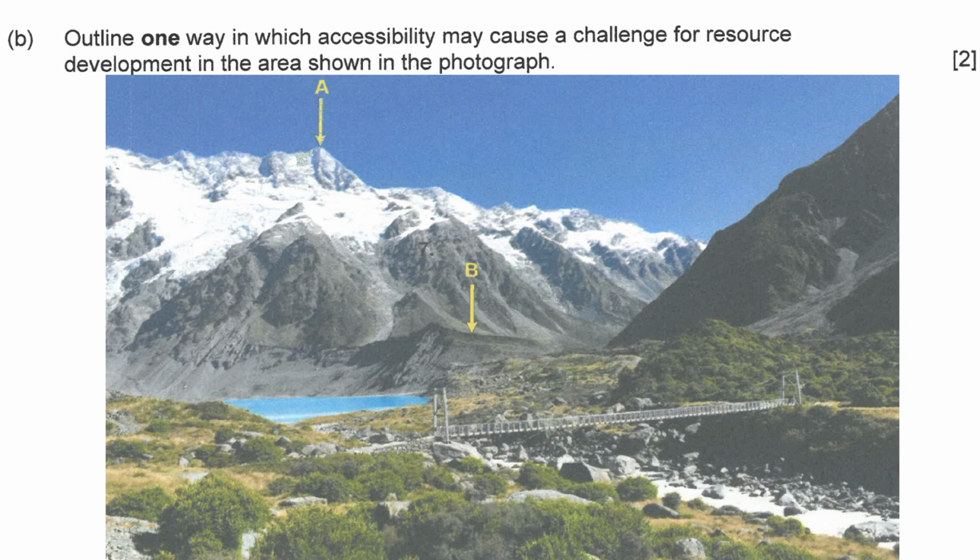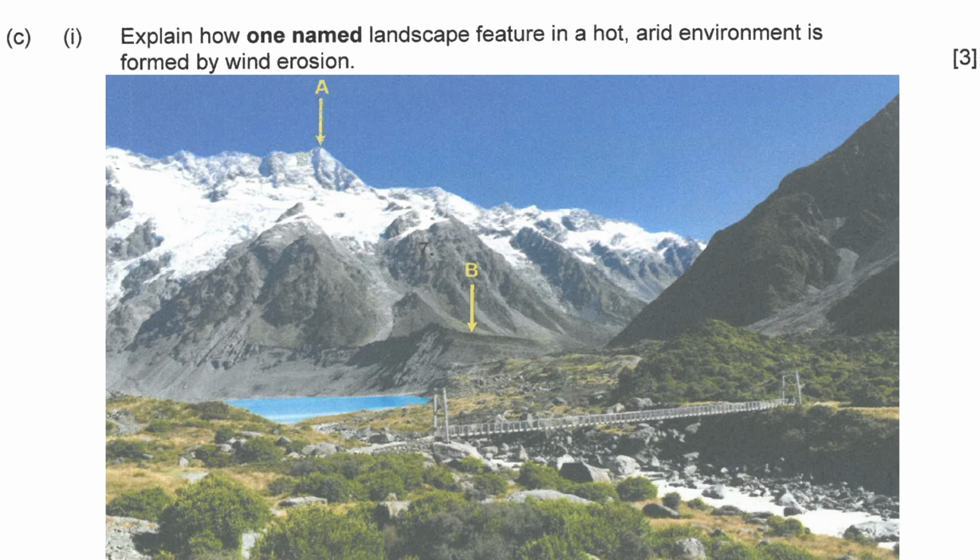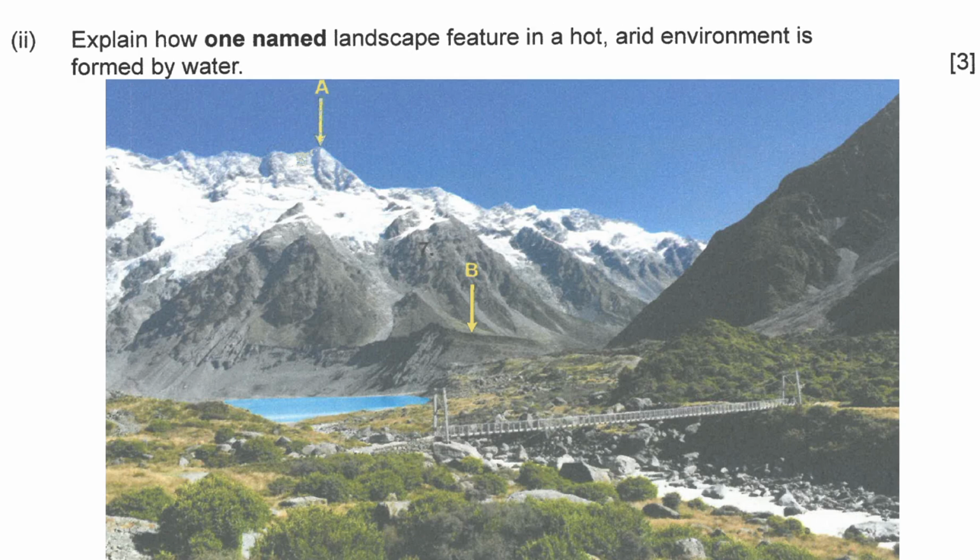Welcome back. C1. Explain how one named landscape feature in a hot, arid environment is formed by wind erosion. Name it and explain it. Good job. Next. Explain how one named landscape feature in a hot, arid environment is caused by water. I think it's the same. Oh, water. Okay, another cause. Pause. Write down.